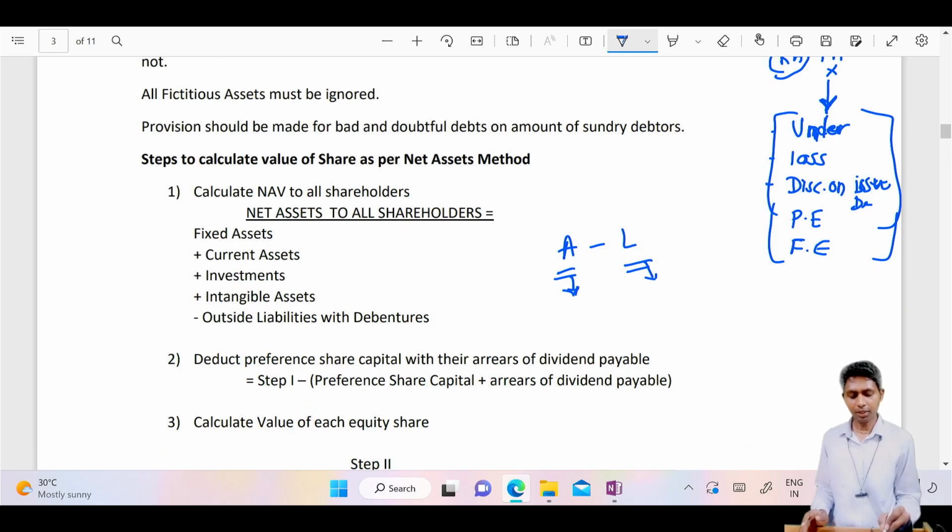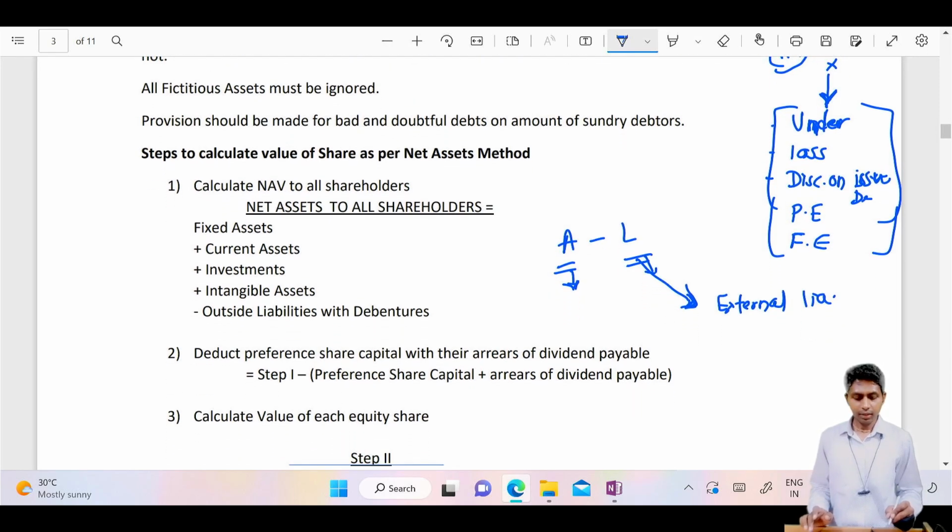As far as the liabilities are concerned, my dear students, take only external liabilities into account. External liabilities means which type of liabilities? Payable to third parties, not to your brothers, not to your sisters and own family members. In the balance sheet, you will find your brothers and sisters as well. Equity and preference shares are your family members. Therefore, don't take their property into account.